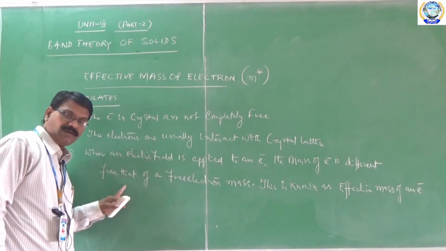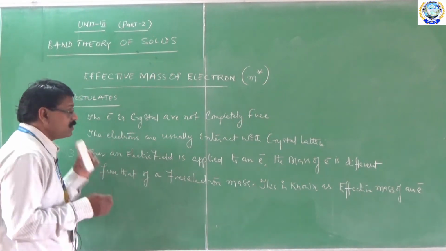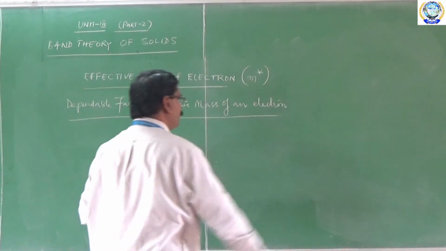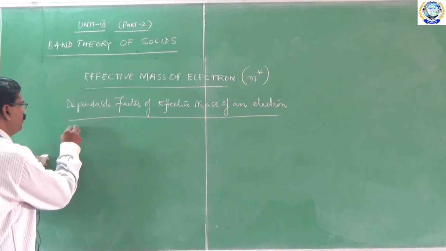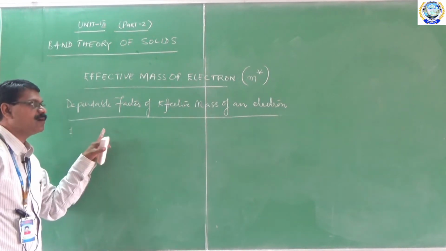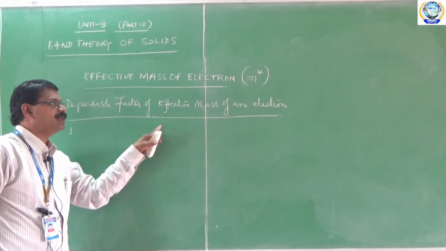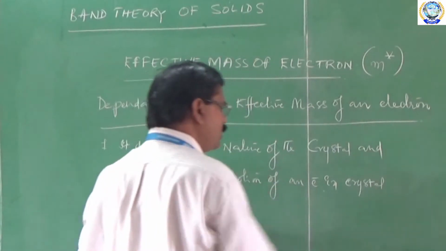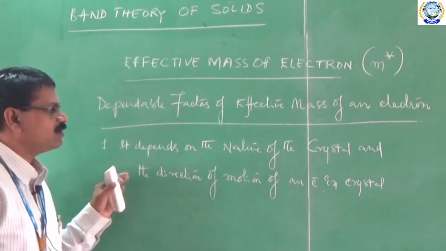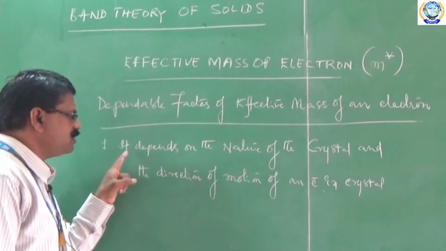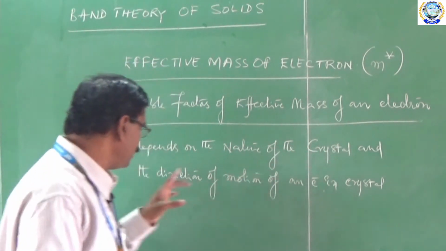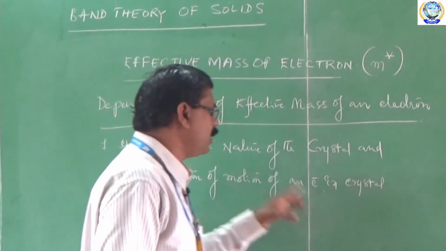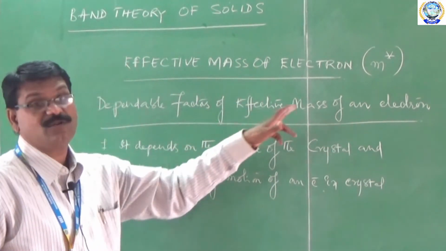But the effective mass of electron depends mainly upon two items. Let us see this. Dependable factors of effective mass of an electron. Number one, it depends upon the nature of the crystal and the type of the metallic crystal. The second is that it depends upon the direction of motion of electrons existing in the crystal. These two are called the dependable factors of effective mass of electron.